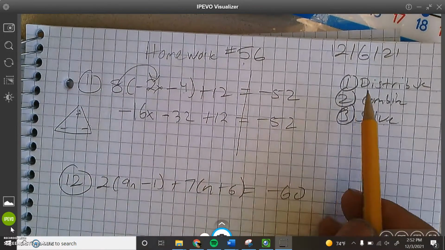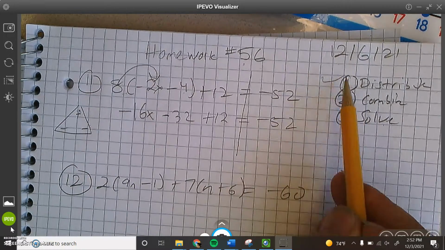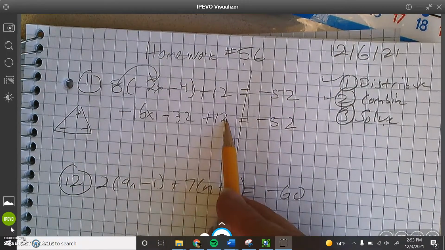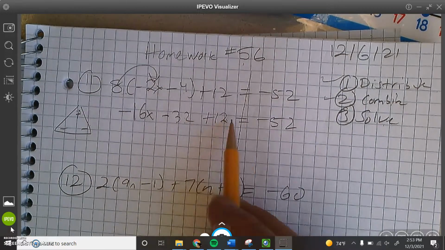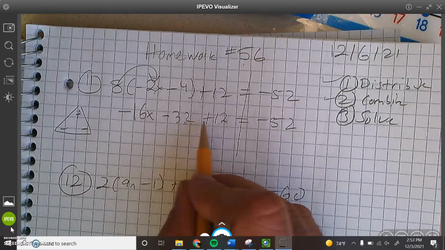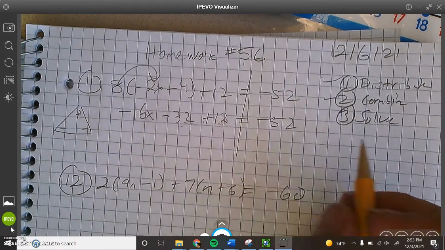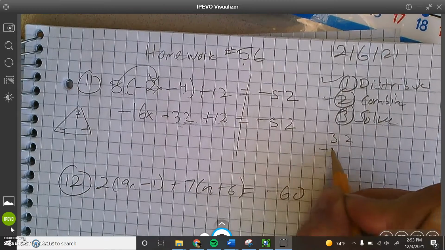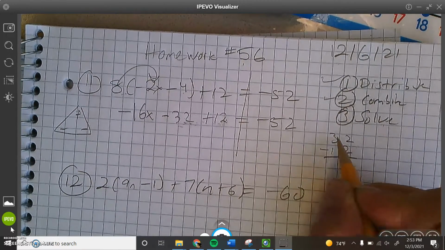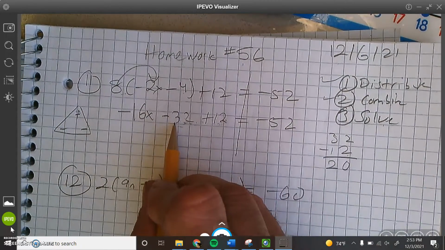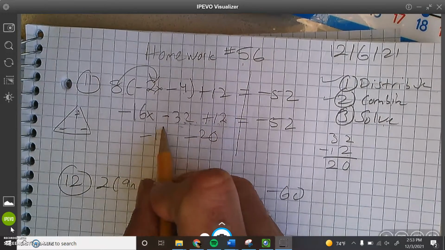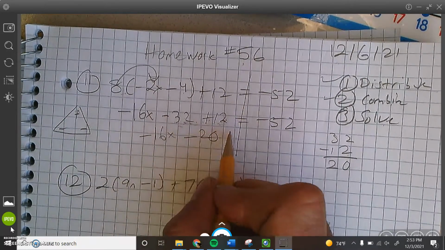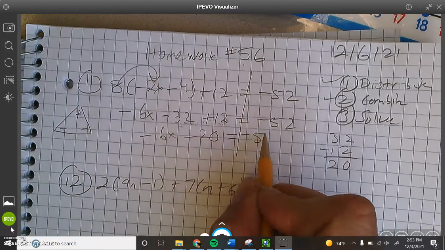All right, next step. Combine like terms. Now I'm doing negative 32 plus 12. So if I owe $32 and I get 12, that means I'm getting less negative. So it's 32 minus 12, which is 20, and I owe more than I get, so it's going to be negative 20. That's how I think about it. And then negative 16x right there, and negative 52.